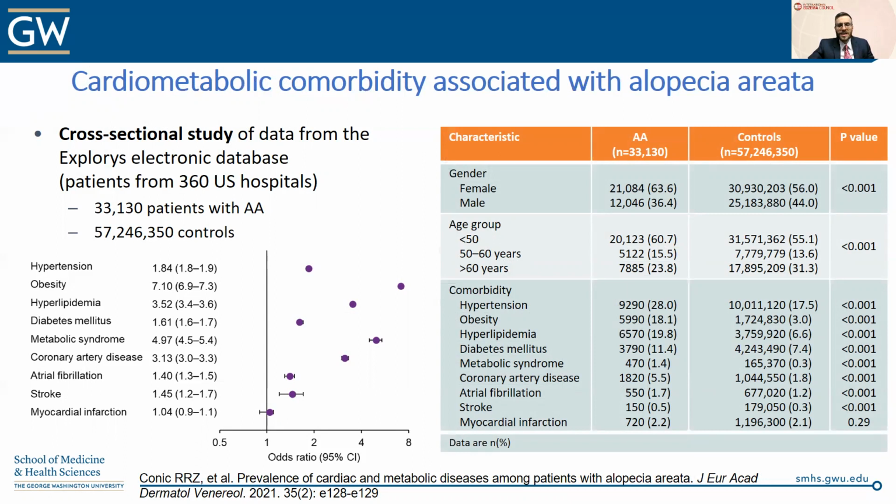What they found were significantly higher odds for the alopecia areata patients for hypertension, obesity, hyperlipidemia, diabetes, metabolic syndrome, coronary artery disease, AFib, and stroke. The only thing they didn't find an association with was myocardial infarction. So these are very important associations, and we don't really know all the mechanisms as to why this is happening.